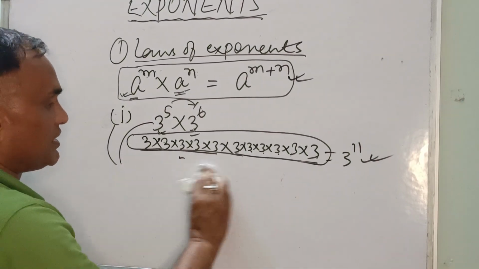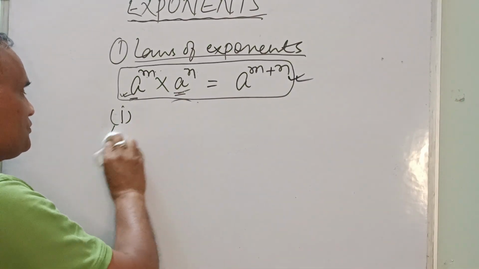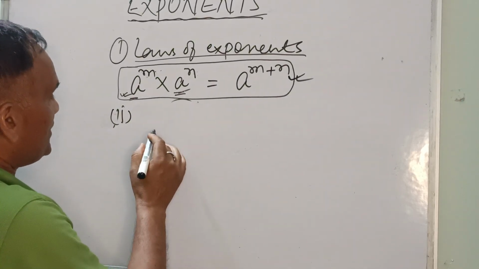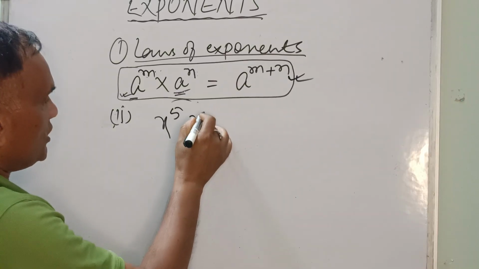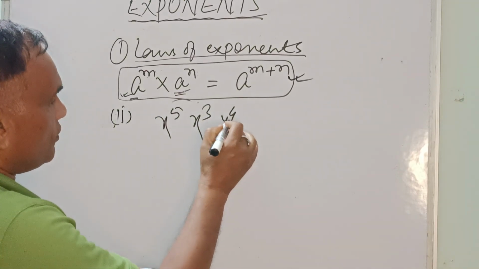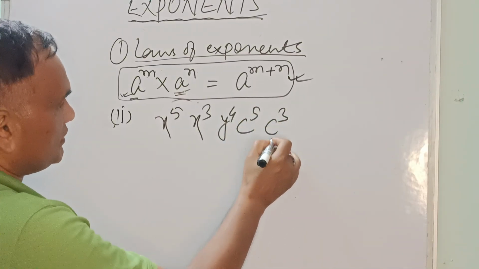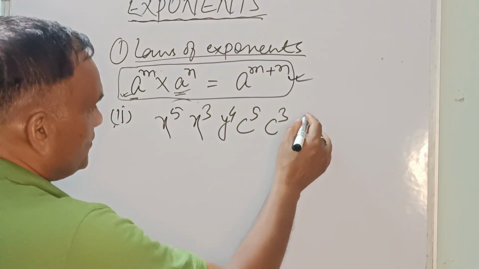What is that example? Now we'll take an algebraic example. Suppose x to the power 5 and x to the power 3, and y to the power 4, and c to the power 5 and c to the power 3, and we'll see some d.